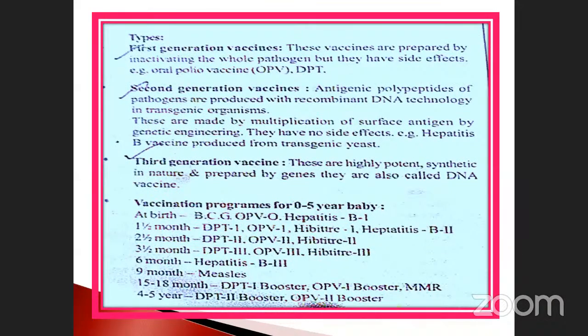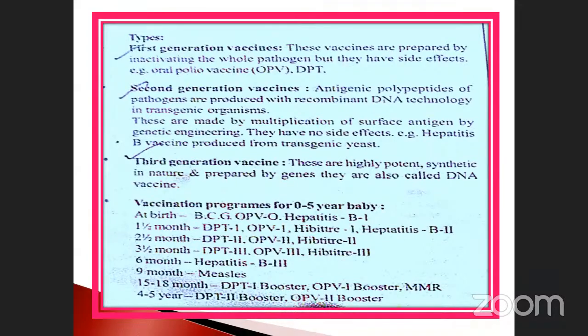After 6 months, hepatitis B3 only. At 9 months, measles. At 15 to 18 months, DPT, and also the booster MMR. And at 4 to 5 years, diphtheria again, DPT, second booster. You have to provide. These are the steps. These are the format.